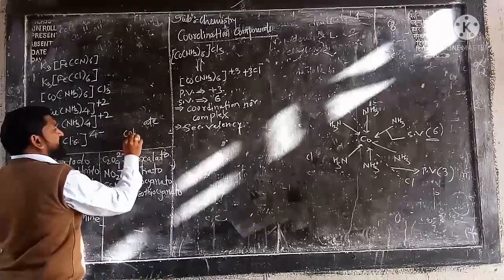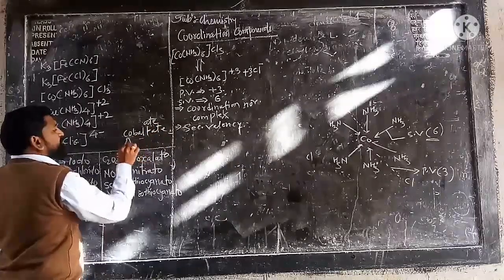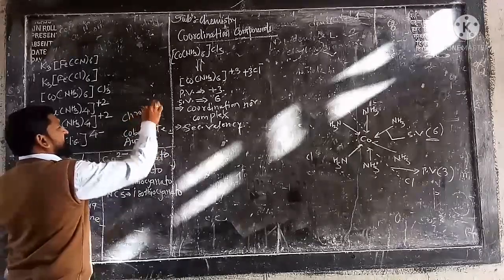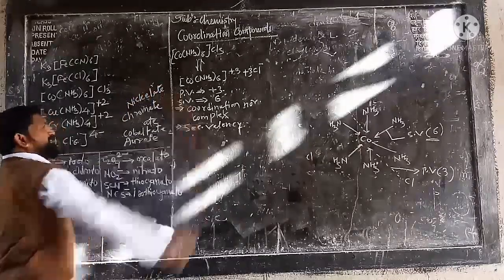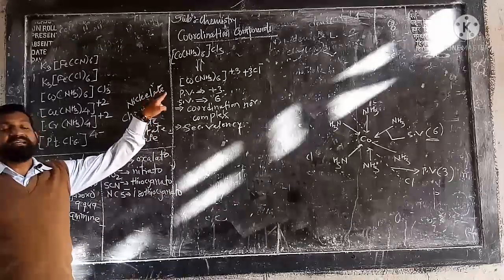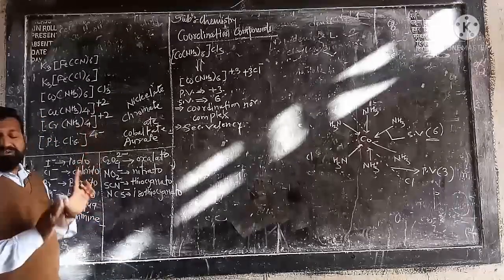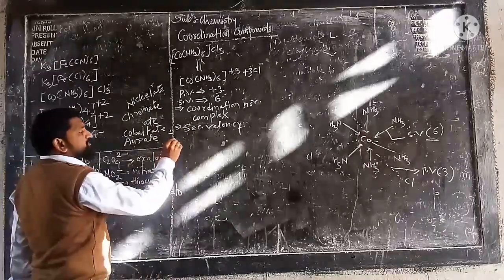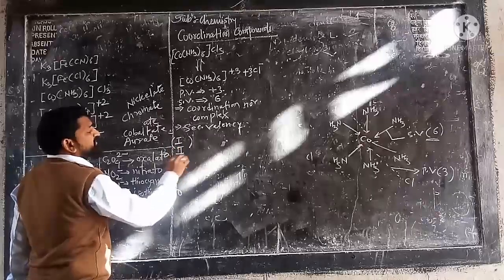For example, cobalt becomes cobaltate, gold becomes aurate, chromium becomes chromate, nickel becomes nickelate. After the name of the metal, you have to write its oxidation state inside the bracket, like 1, 2 or 3.